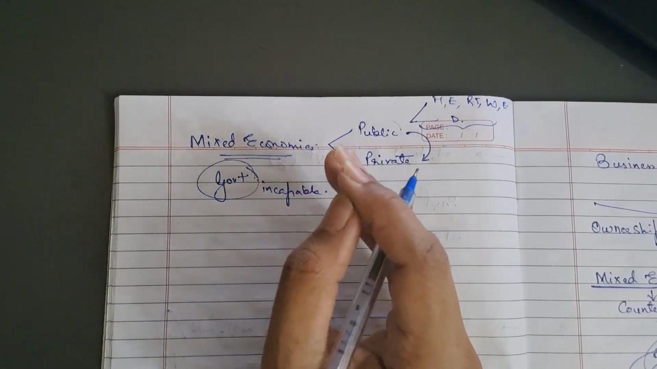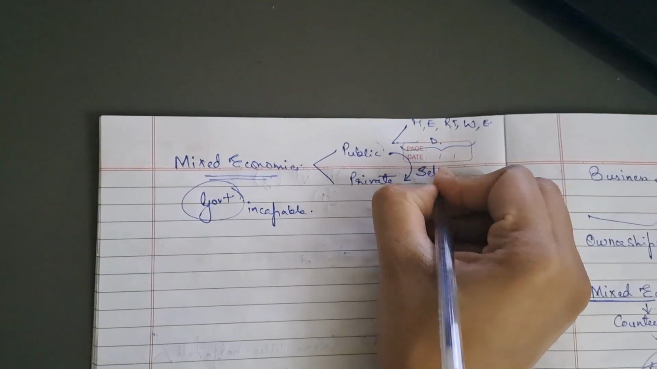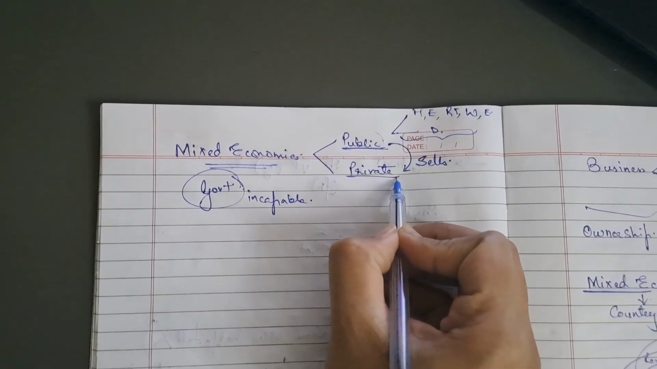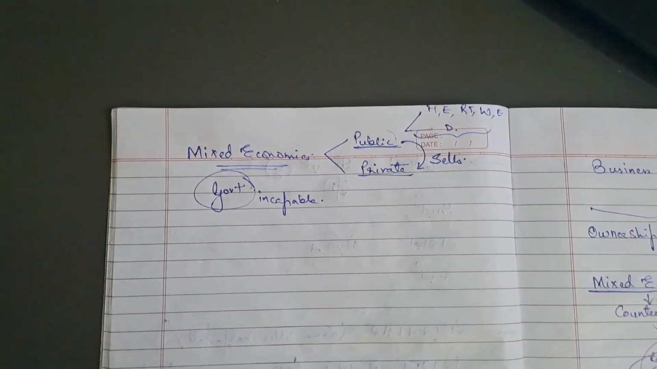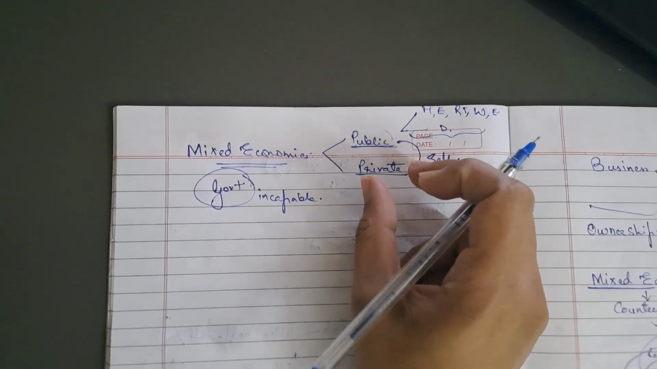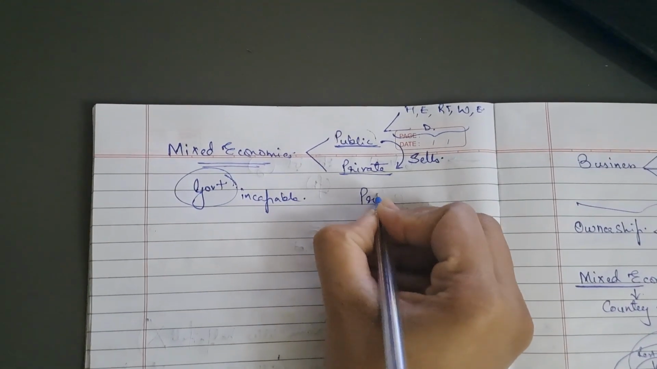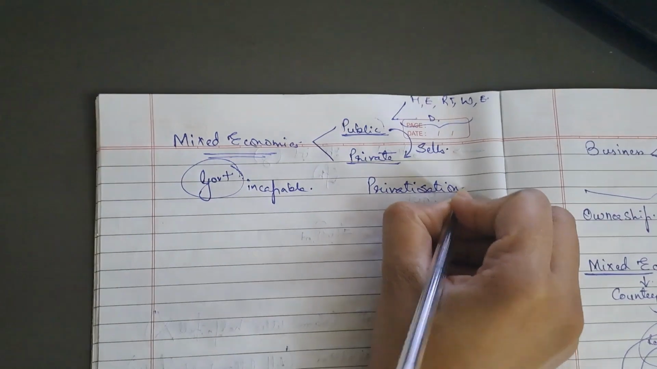Maybe the government is falling short of money, then the government sells some businesses from the public sector to the private sector, or private individuals, common people of the country. This selling of the public sector business to private individuals is called privatization.